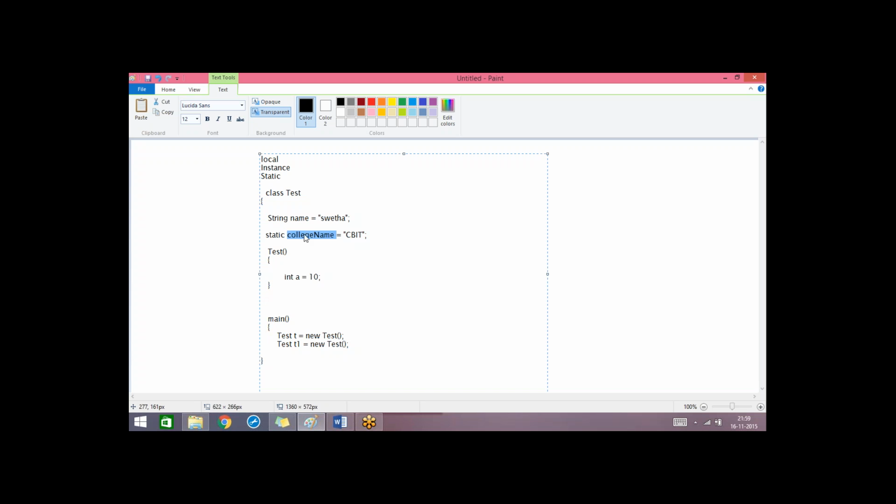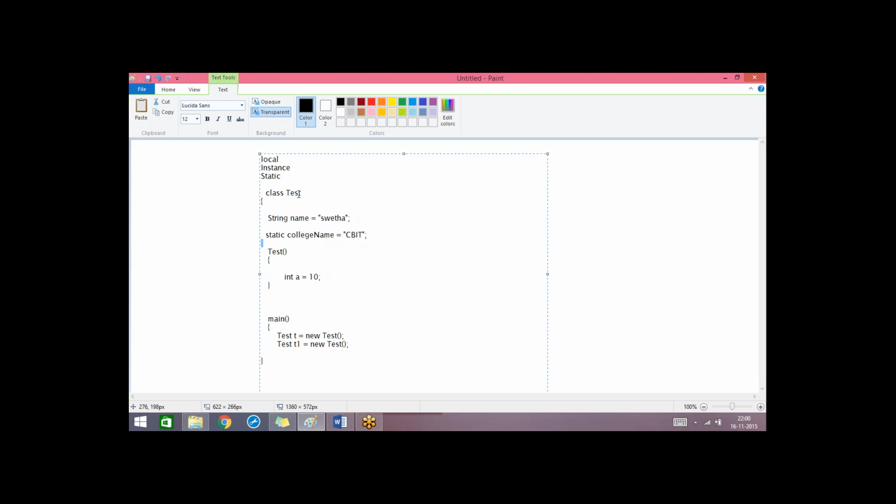Generally, using static is preferable to optimize memory, because there will be a single copy for static content. In general, static is a term that we can use for methods and for a class also, but that's a different concept. If any variable is defined as static, there will be only a single copy for that. But for instance variables, there will be a number of copies depending on the number of objects created for that class. Even though two objects are created here for the Test class, there will be a single copy of this college name variable, and it will be shared with all other objects automatically.